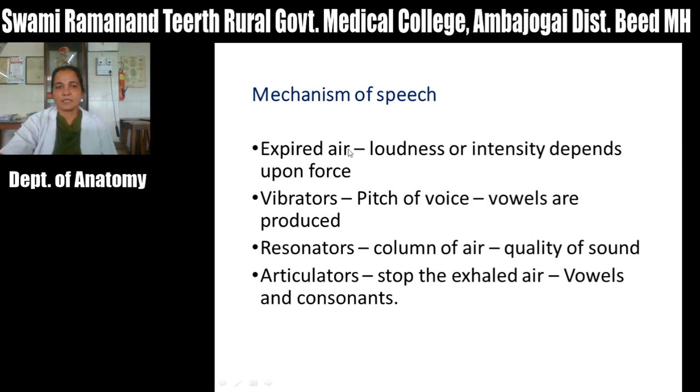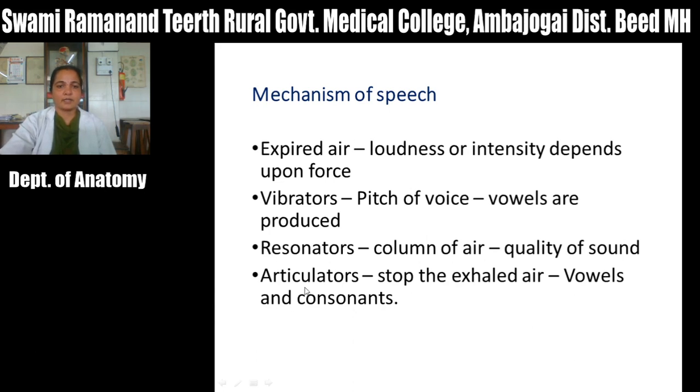Loudness by the force of expired air, vibration determines the pitch of voice. Vowels are produced inside this larynx. Okay. Then resonators: this means a column of air just above the vocal fold up to the nostril. Okay. The quality of sound will depend upon this resonator.